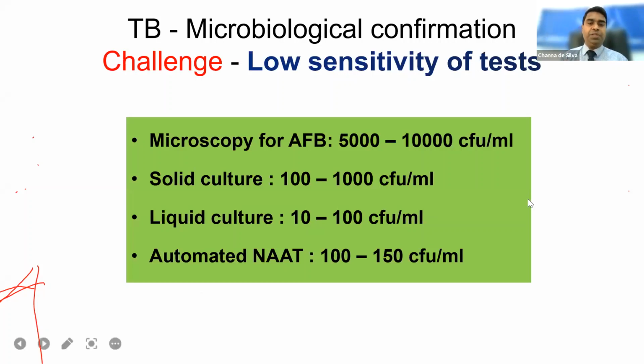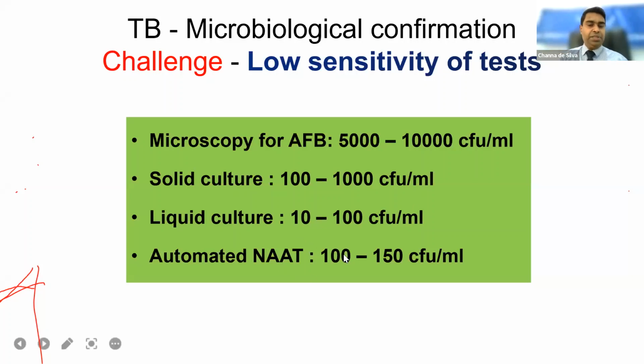Why is this? Because of the number of bacilli. To give a positive result in AFB samples or microscopy, there should be 5,000 to 10,000 colony forming units per milliliter, or organisms per milliliter. So if the child has the disease, but that child's sputum contains 1,000 organisms per milliliter, obviously we might not be able to catch the organisms with AFB. Solid culture needs about 100 to 1,000 units. The liquid culture is the most sensitive method of catching the organisms or having the confirmatory diagnosis.